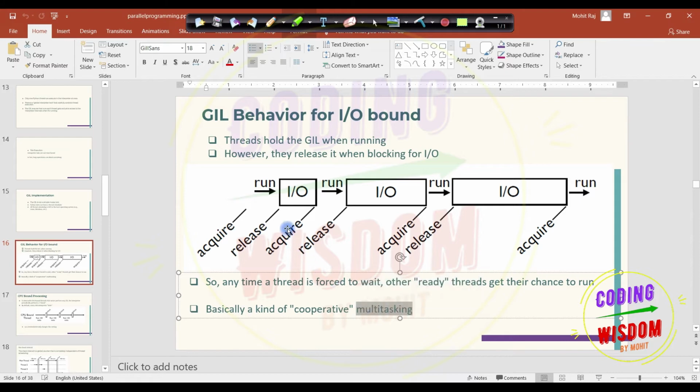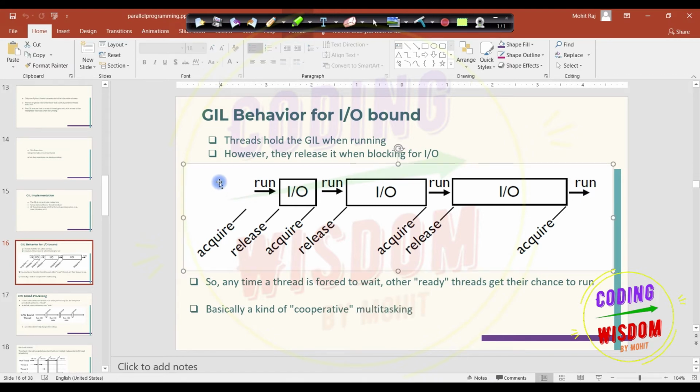So what happens? See this diagram. If there is an IO bound task, it means there is a waiting time. First, run; after it checks, okay, there is an IO bound, meaning there is a waiting time, then release the GIL. First, acquire the GIL. Acquiring the GIL means getting exclusive access on that task.